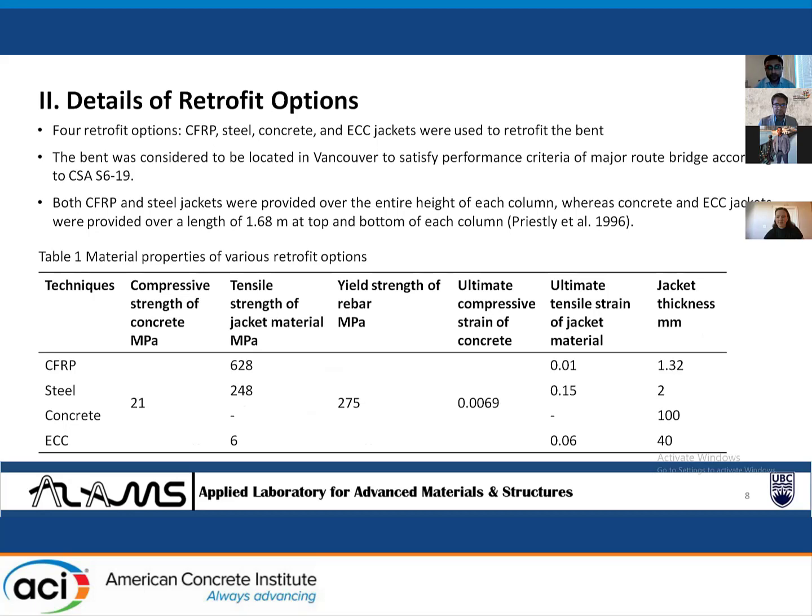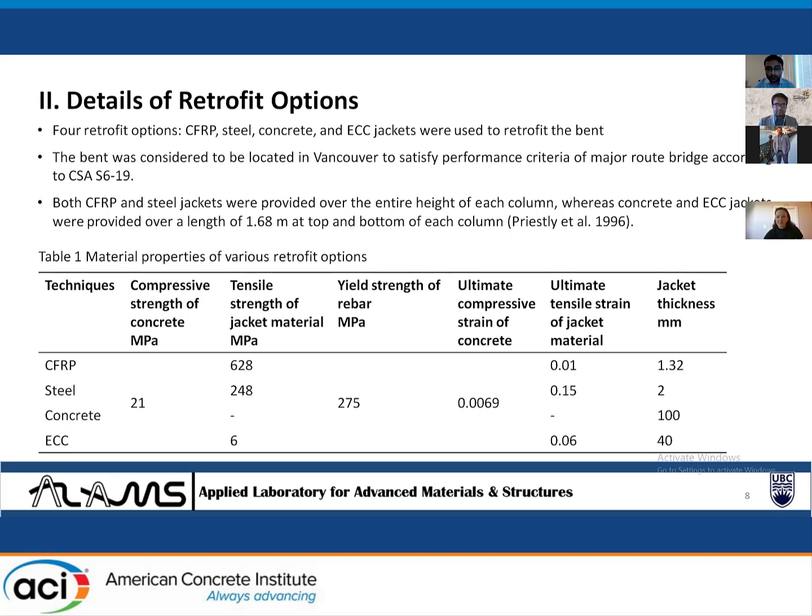Both CFRP and steel jackets were provided over the entire height of each column, whereas concrete and ECC jackets were provided over a length of 1.68 meters at the top and bottom of each column. Table 1 shows material properties of various retrofit options. Compressive strength of concrete was 21 MPa. Tensile strength of jacket materials are 628, 248, and 6 MPa for CFRP, steel, and ECC jackets respectively.